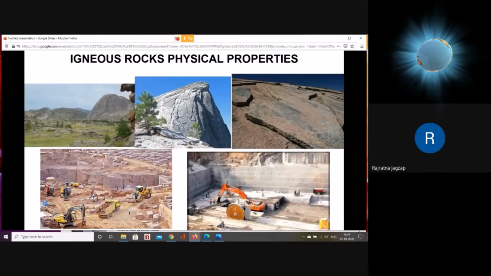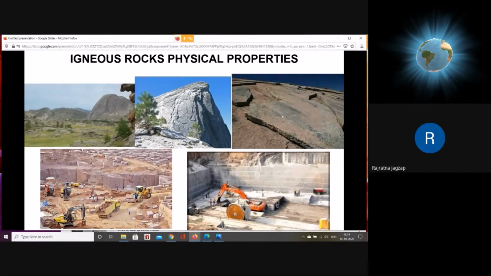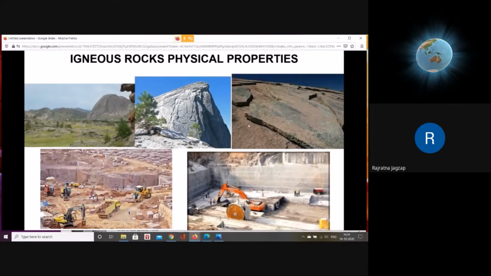This granite also shows a second character, which is called exfoliation. That means the rock shows layers like an onion. In this central photograph, you can see the hill showing granite rock with layers like an onion. In the right hand top corner, you can see a close up of the same type of rock, which shows separated folia or separated layers like onion layers.